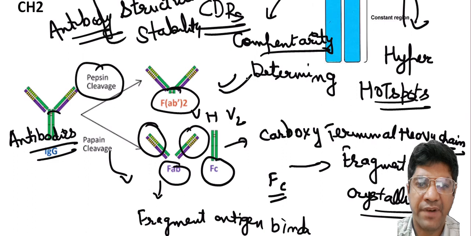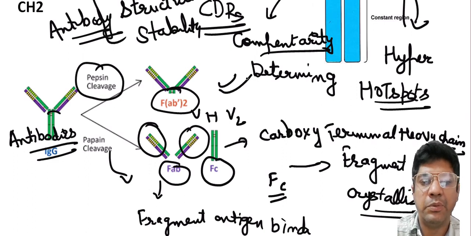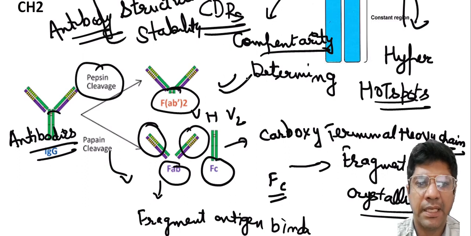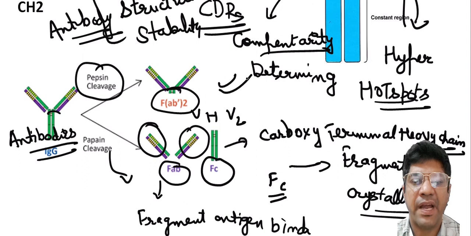These fragments retain the antigen binding activity and can bind to the antigen. Unlike papain digestion, in pepsin digestion the FC fragment is typically not recovered intact. It is digested into small peptides. That means the FC region of the antibody is broken down into smaller pieces and is no longer available as a distinct fragment.